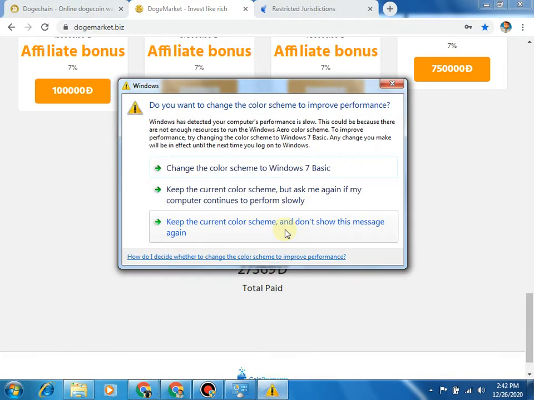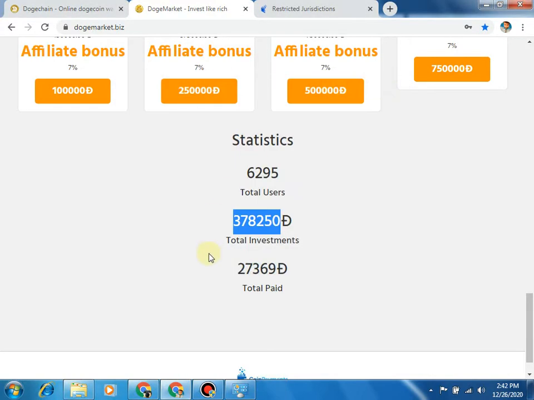There are 3,78,250 Dogecoins invested by the users, and this site has paid its users 27,369 Dogecoin.